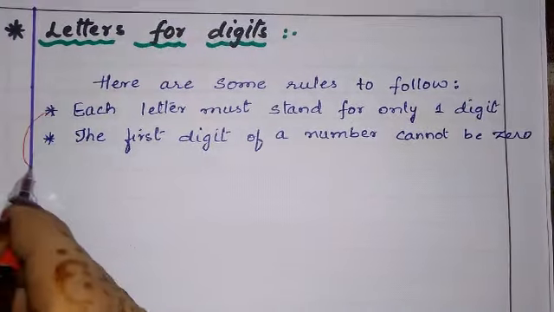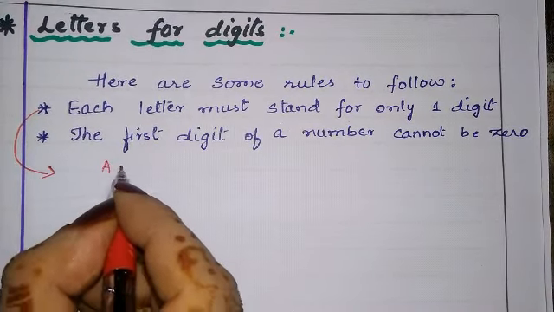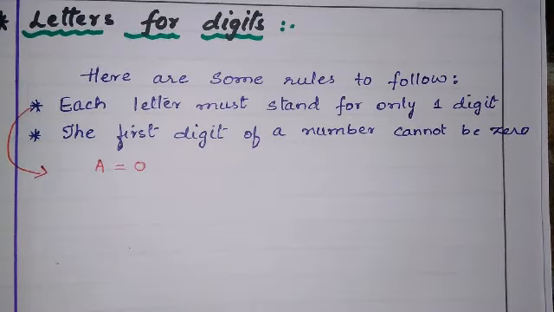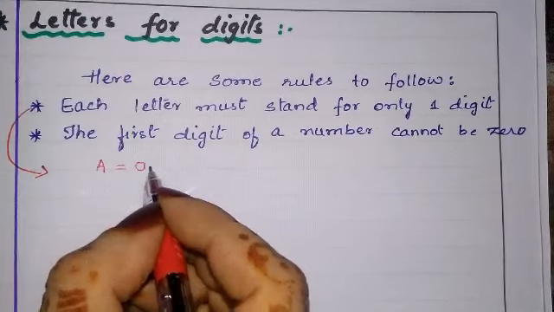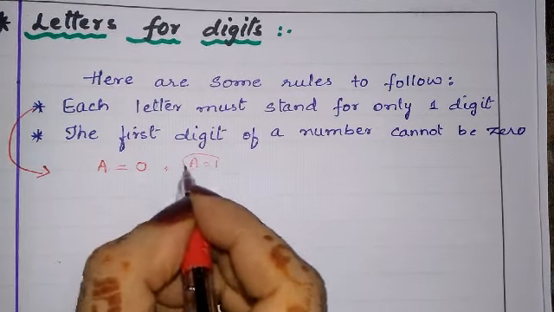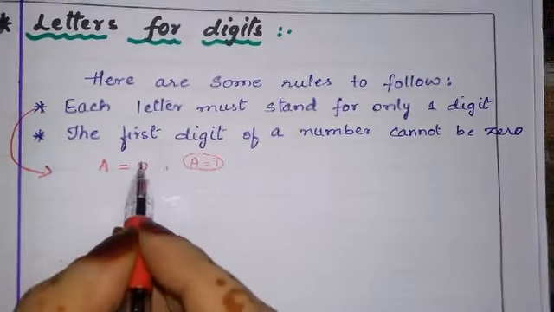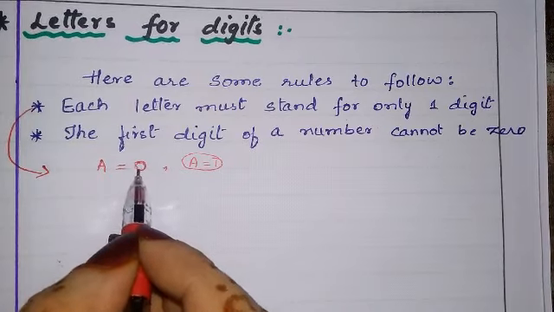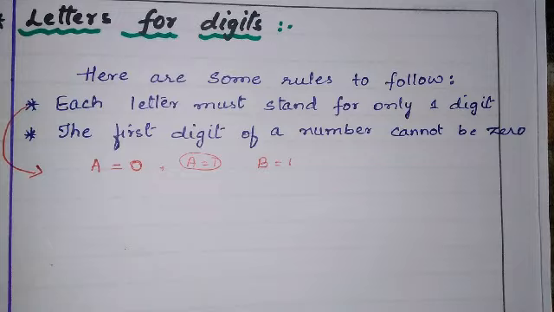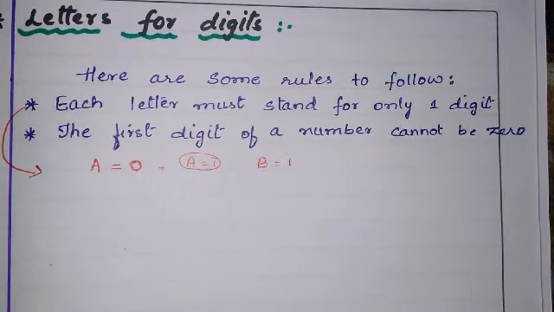That means if we are taking digit letter A, for example, A is equal to 0. Here if you take A is equal to 0, then you cannot take A is equal to 1. Understood? Each letter must stand for only one digit. So if you have taken 0, A will be 0 only. Then you can take B is equal to 1. Okay. Now first condition is each letter must stand for only one digit.